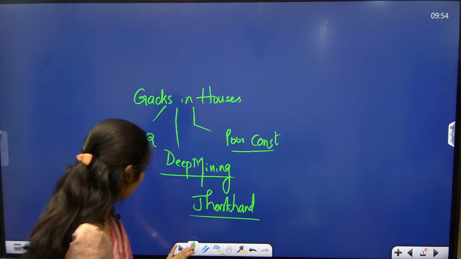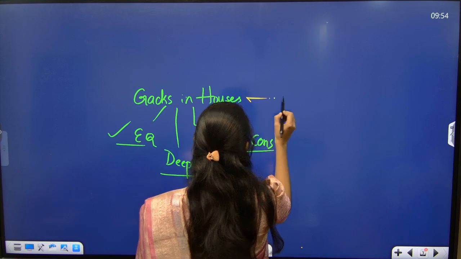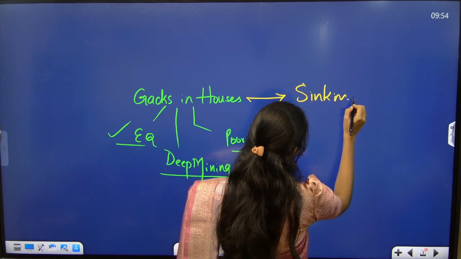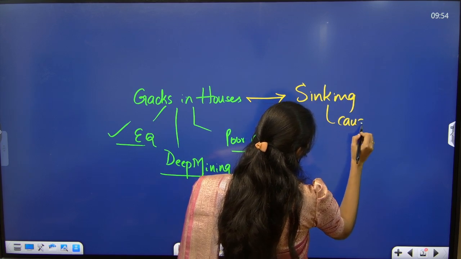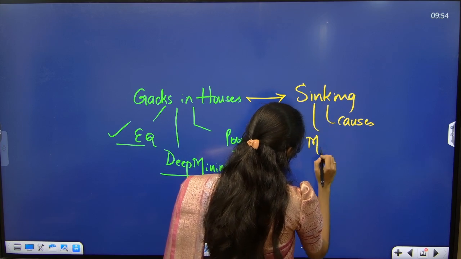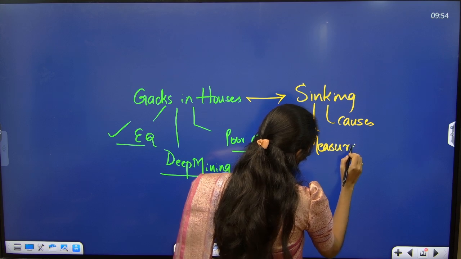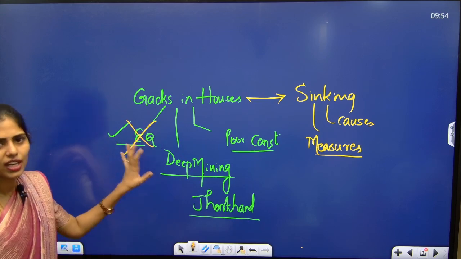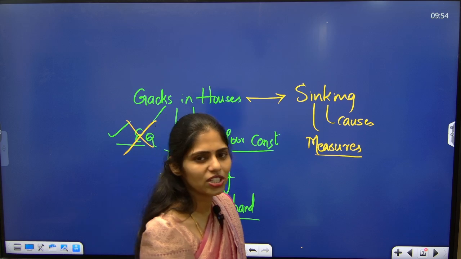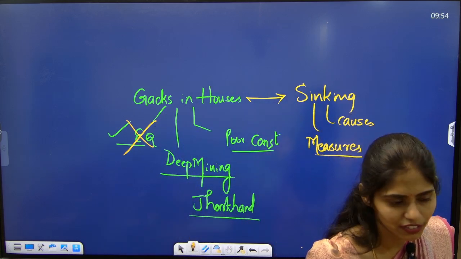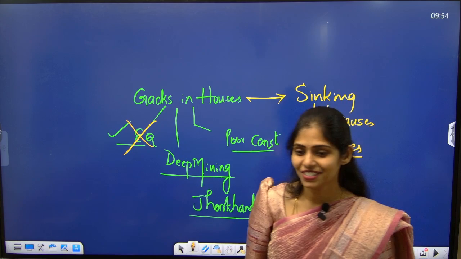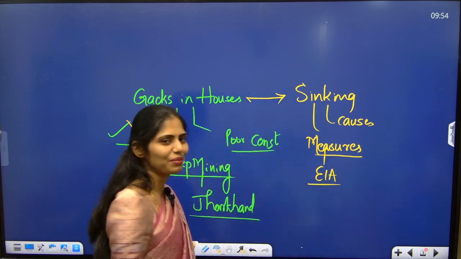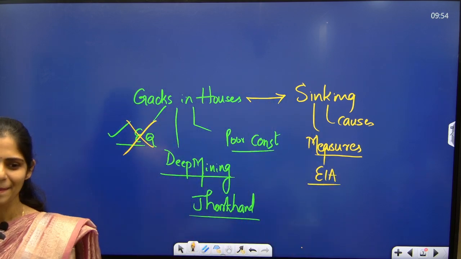That is enough. Okay, it is also related to a shrinking region. So here you have to know what the causes and what the measures are. Tell me, what measures can be taken now? It is not about earthquake for sure. It is about mining. So tell me what measures can be taken to prevent this kind of incident in future. Yes, very good, EIA. So what is EIA? Environment Impact Assessment. Can you tell me how many steps are there in this EIA?